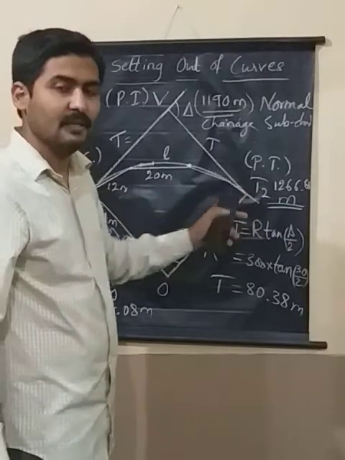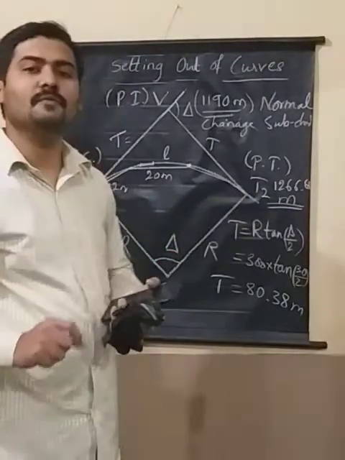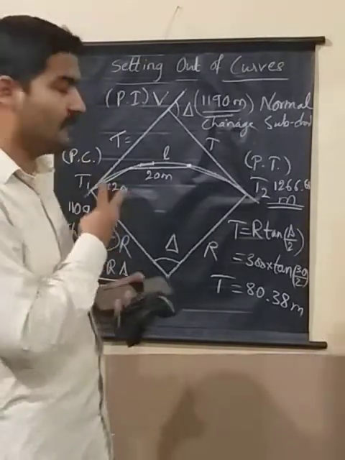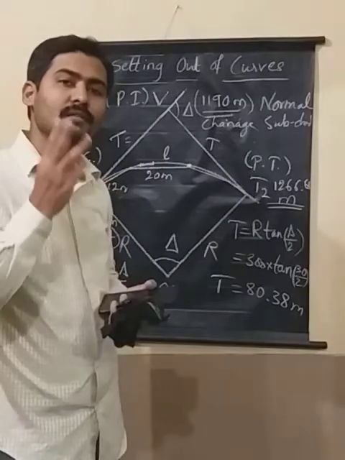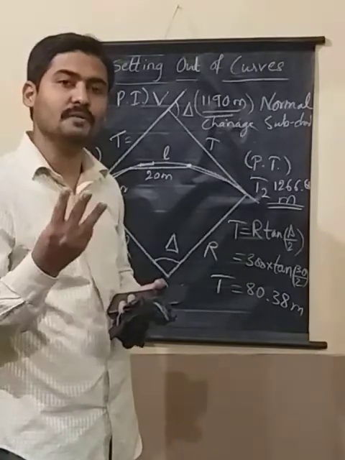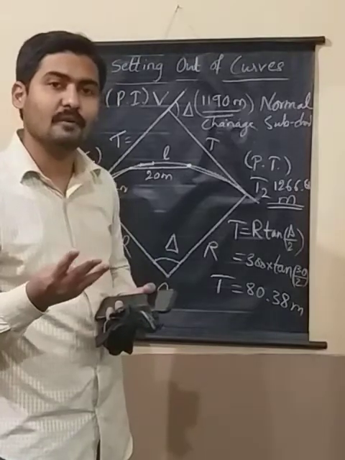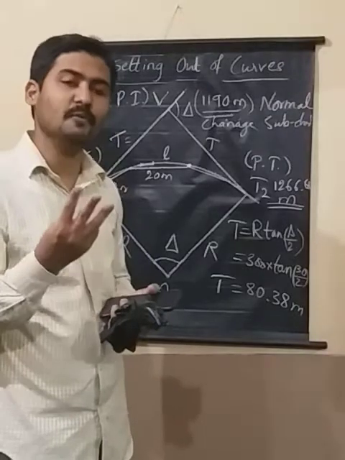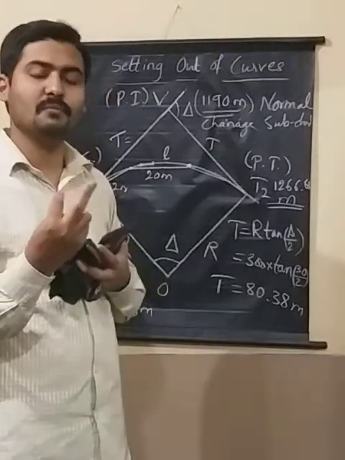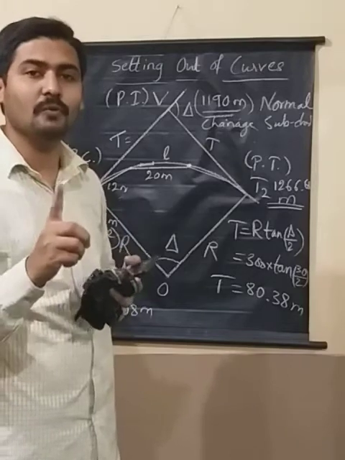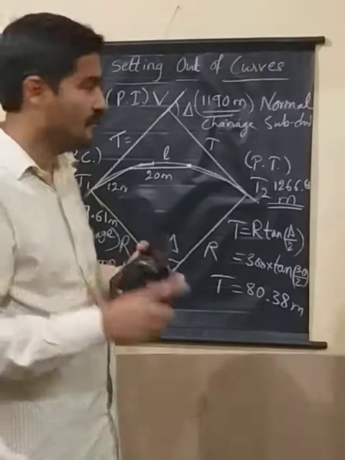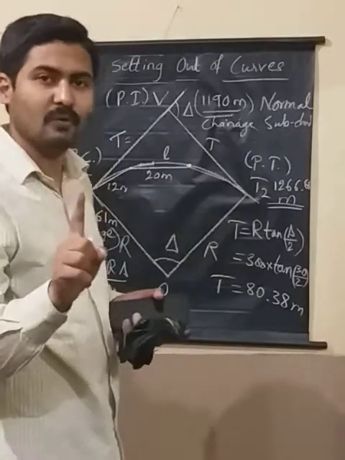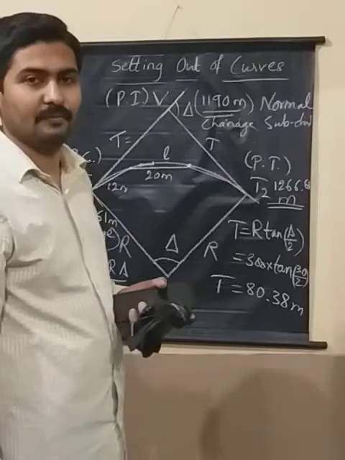Understood this, right? The minimum number of chords required to draw the curve is 3. And out of those 3, how many will be full chords and how many subchords? Every curve set out will have 2 subchords. So if I have 3 total chords, with 2 subchords, that means only one full chord, isn't it? One in the beginning, one at the end, and in between the two you have one more chord, which is called the full chord, right?